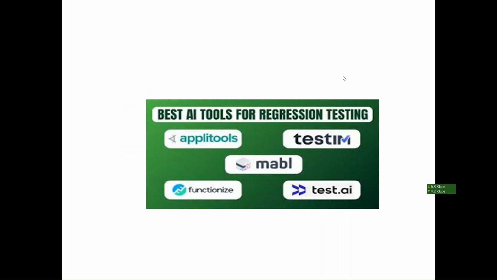What are the tools for regression testing? These are the tools which you can use for regression testing, like Applitools, Testim, Mabl, Functionize and Test.ai. There are a lot of tools there, but these are the tools for regression testing. We all know what regression testing is. So Gen AI helps in regression testing, and it has a lot of tools where we can do regression testing.